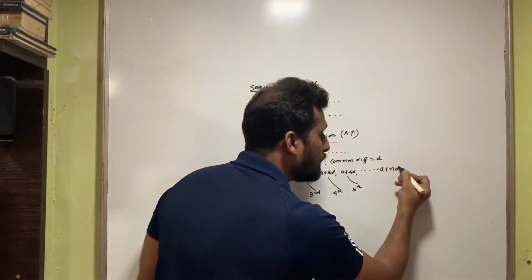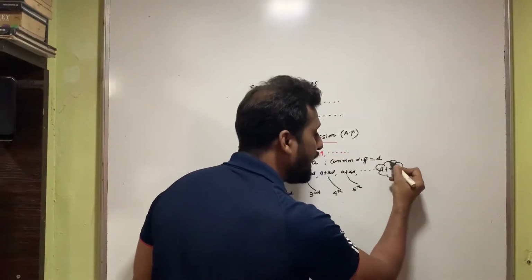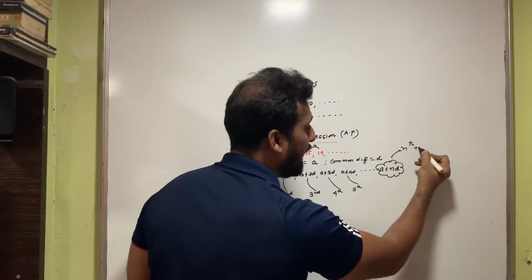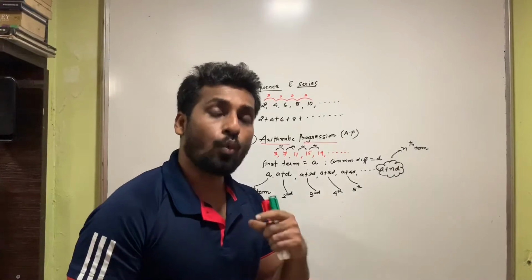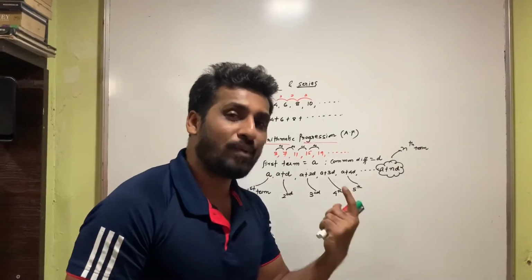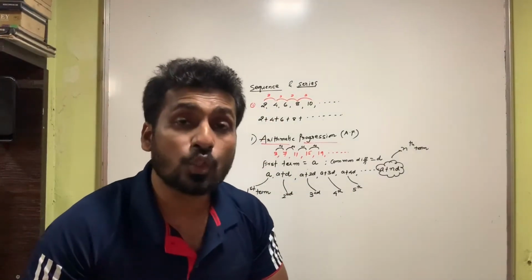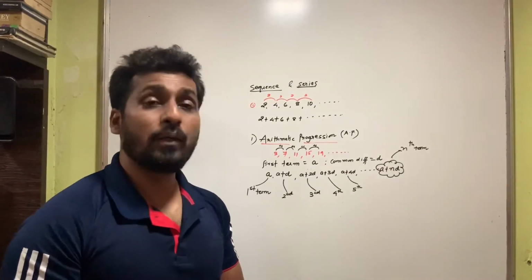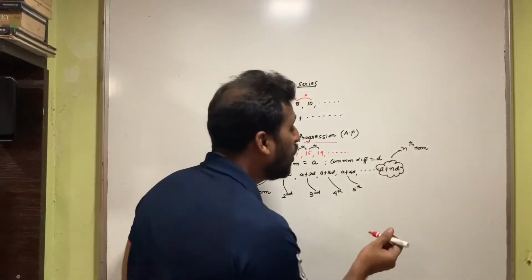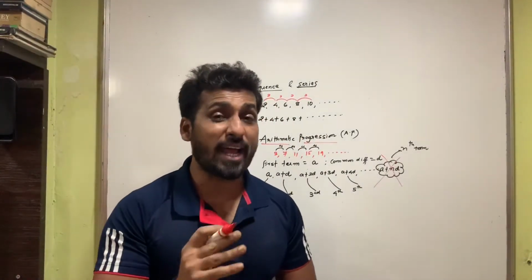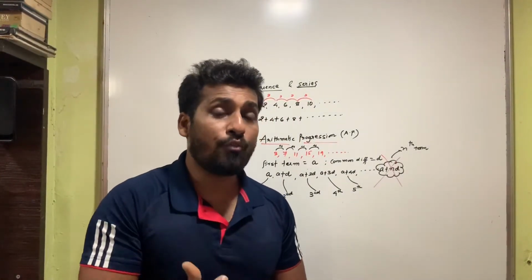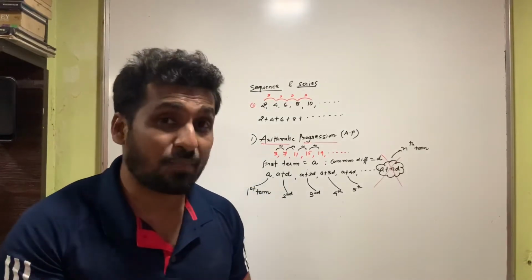Should it be A plus nD? The nth term, should it be A plus nD? Isn't it? A plus D, A plus 2D, A plus 3D, and so on. So one might think that the nth term is A plus nD. Now students, this is where most of the people make a mistake. Nth term is not A plus nD. Very important thing. When I ask you the nth term of an arithmetic progression, it is not A plus nD.